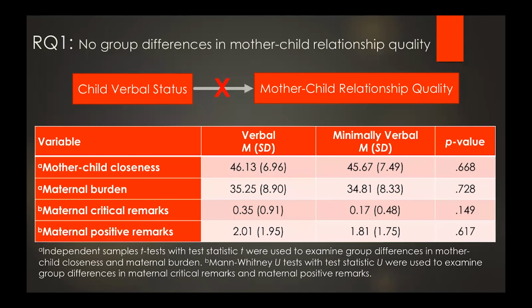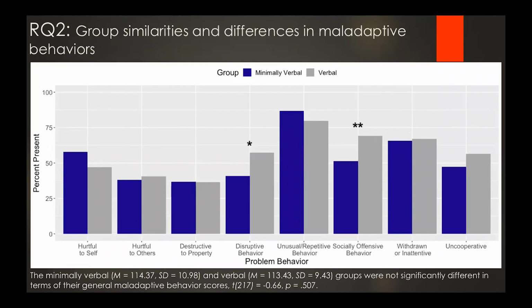For research question 1, we found no group differences in mother-child relationship quality across the 4 variables that we probed. And for research question 2, we found 2 group differences. So on the x-axis, you can see the different problem behaviors, and on the y-axis, you see the percent of mothers who endorse these behaviors in their adolescent or adult child. And the gray represents the verbal group, and the blue represents the minimally verbal group. So we see that mothers were more likely to endorse disruptive behaviors and socially offensive behaviors when the child was verbal versus minimally verbal. And then also there was not a difference between groups on the overall general maladaptive behavior score.